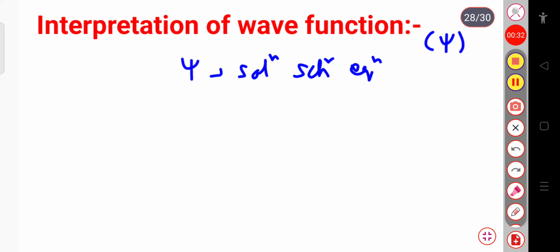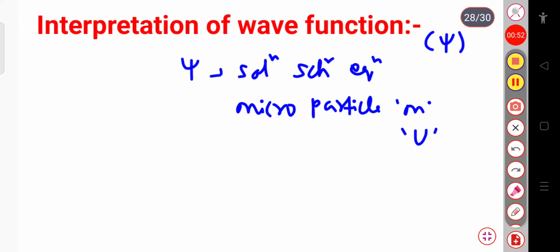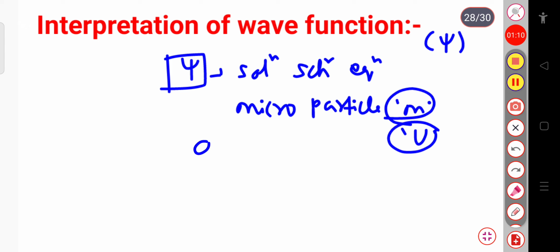So it is expected to provide the information regarding the quantum behavior of a microparticle, suppose of mass m and potential energy U. So it means that when we are solving the Schrodinger equation, this function psi gives the solution to the equation, or you can say that it provides the information about the microparticle having mass m and potential energy U.